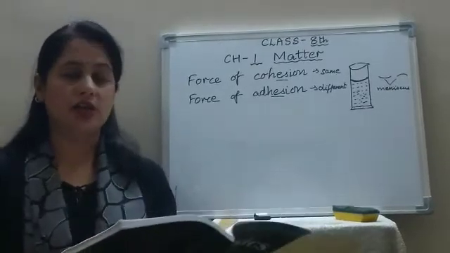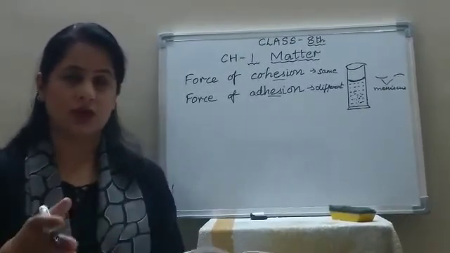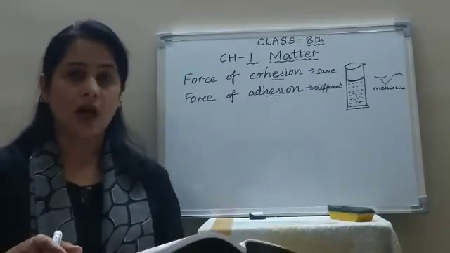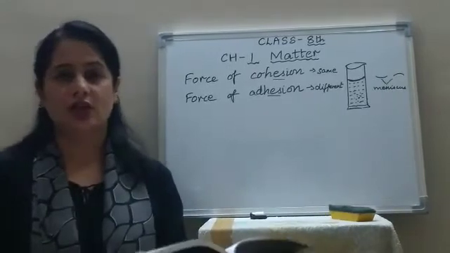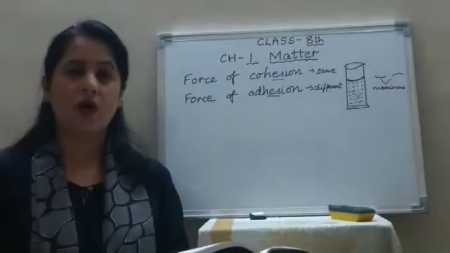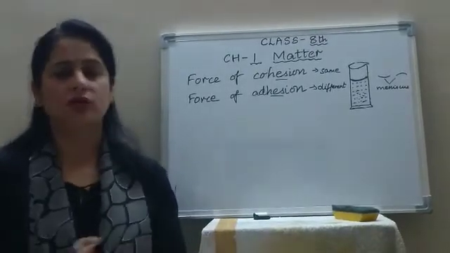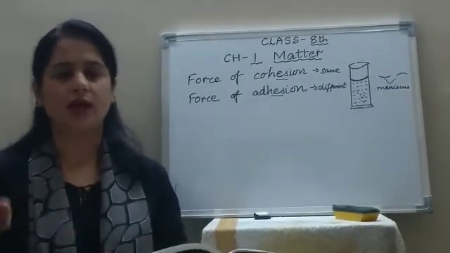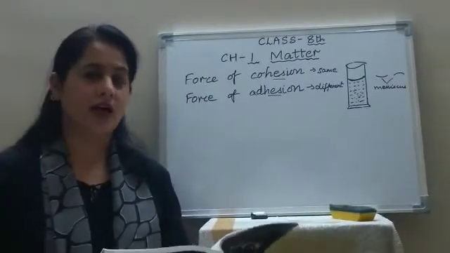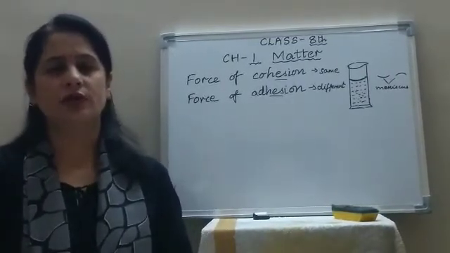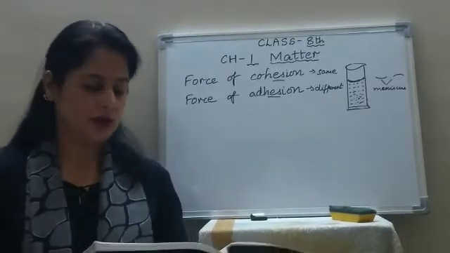And you can change the state of a substance. How? You can change solid to liquid and liquid to gas. But how? By changing the physical conditions such as temperature or pressure. Now, water can exist in all three states, that is solid, liquid and gas. In solid state it is known as ice, in liquid state it is known as water, and in gaseous state it is known as water vapor.